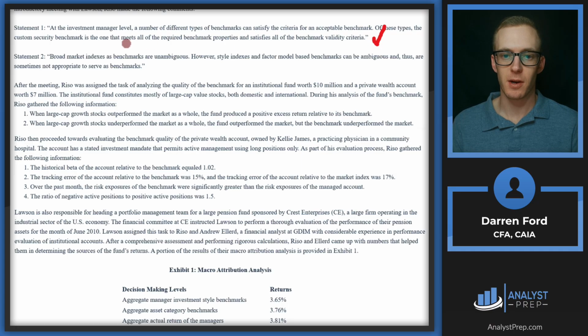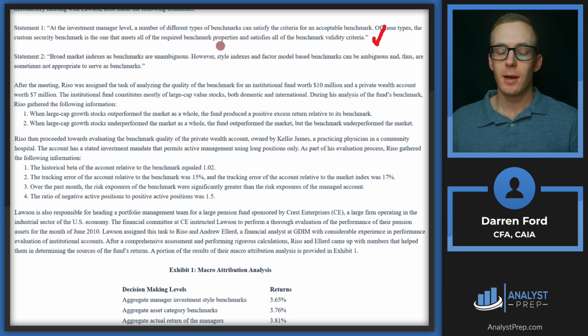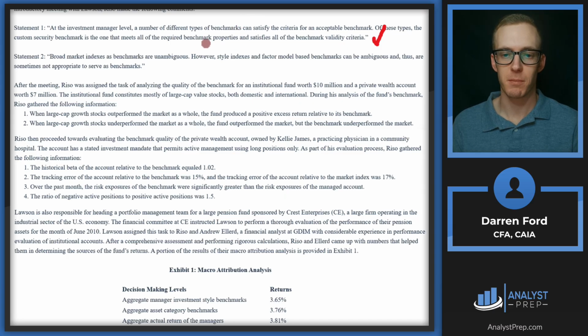A custom security benchmark is typically going to be the best fit for any manager because it's going to only include securities that that manager would actually pick. And so the real measurement comes into play in which securities they're overweighting or underweighting relative to that benchmark. But we don't want a benchmark where there's a lot of securities that the manager would never pick because they'd be screened out at some place in their process. So statement 1 is correct so far.